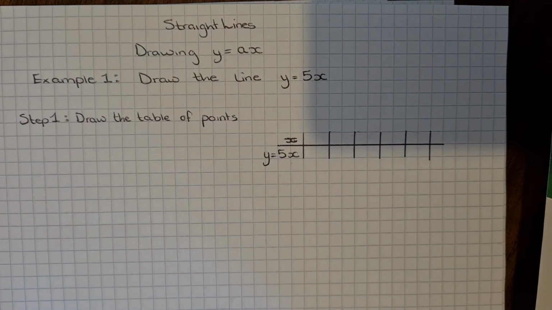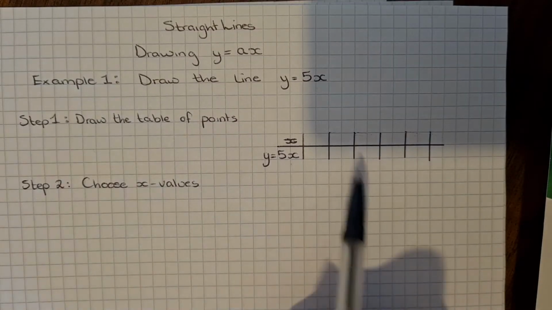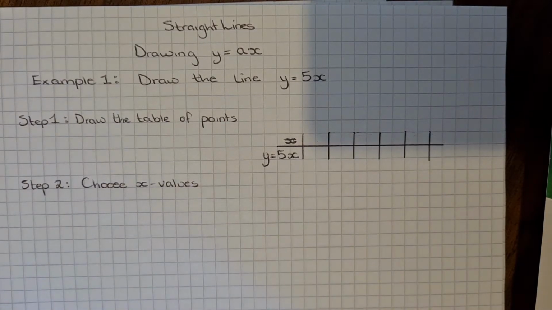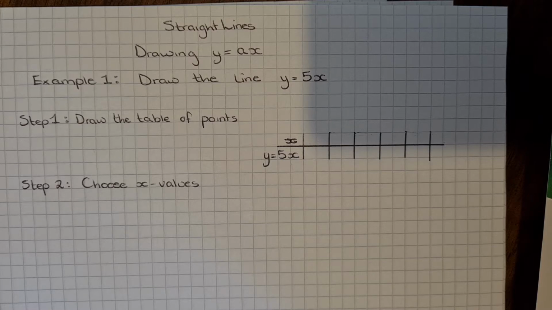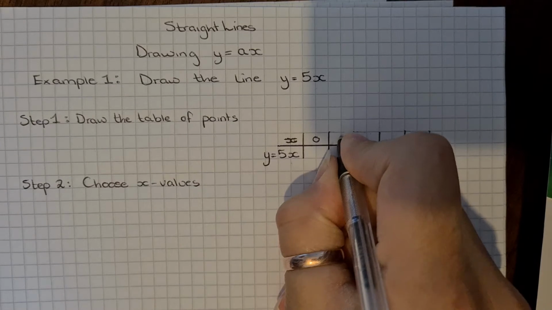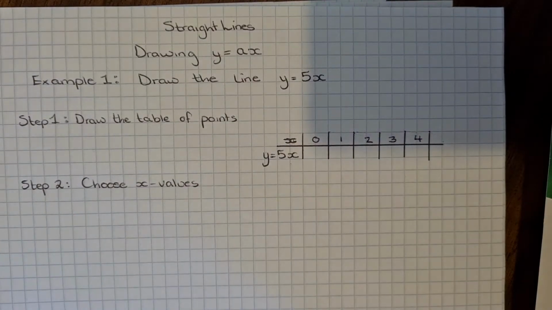Now we're going to do step 2. So step 2 is choose x values. What this means is we're going to choose numbers to put in here. So the numbers can be anything you want, although it's usually easiest to just go 0, 1, 2, 3, 4. So I'm going to put 0, 1, 2, 3, 4 along the top of my table.